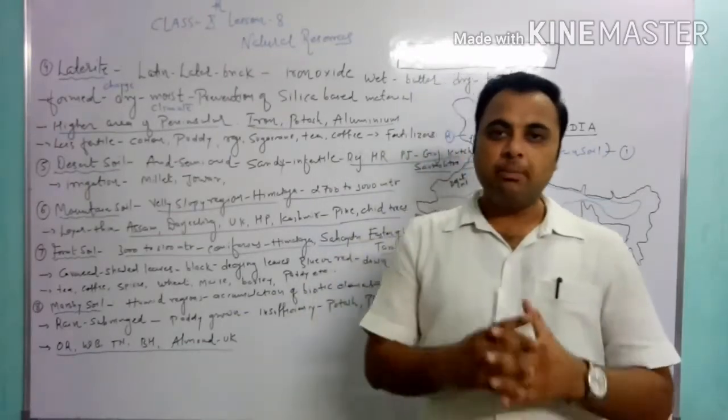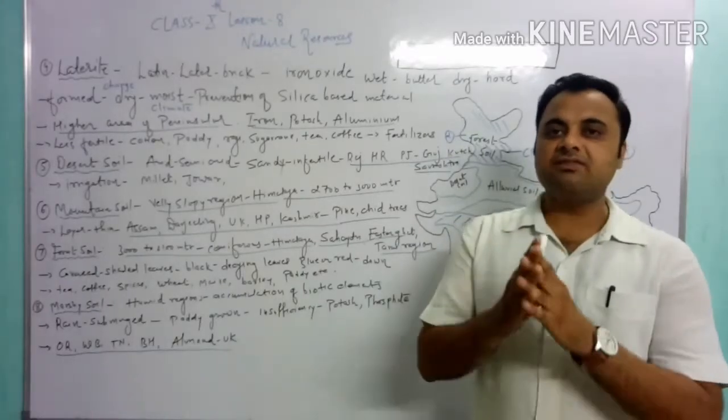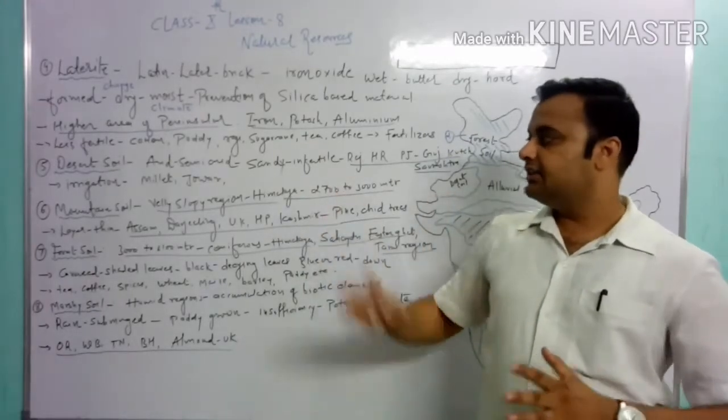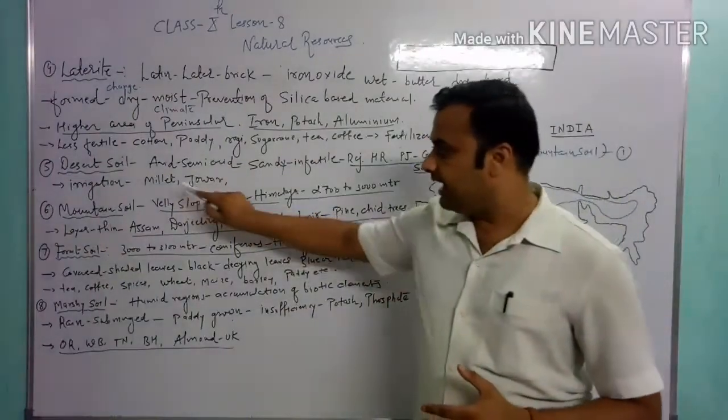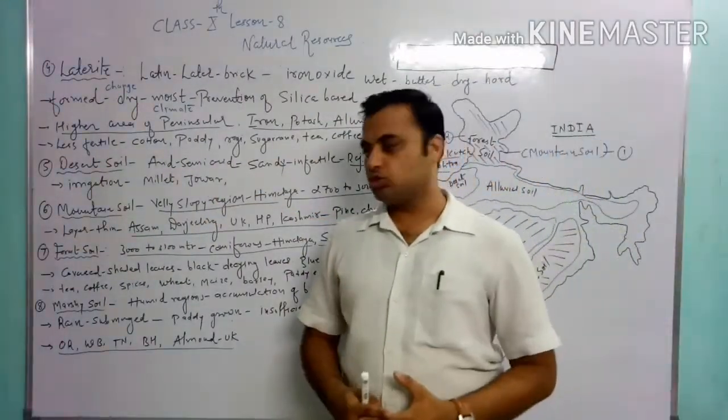vegetation or agriculture there. But if the irrigation facility is provided in this soil, then millet and jowar, these two crops can be taken in this soil.